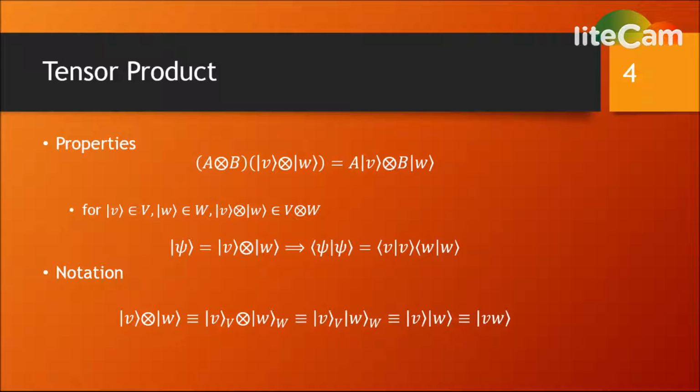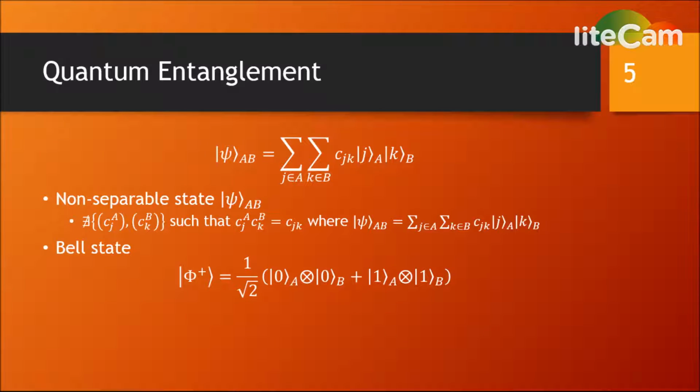Various notation can be used for an element of the tensor product of two vector spaces. We will mostly use the second and third forms. However, any of these forms should be understood to represent the same tensor product, so that they may be used interchangeably.